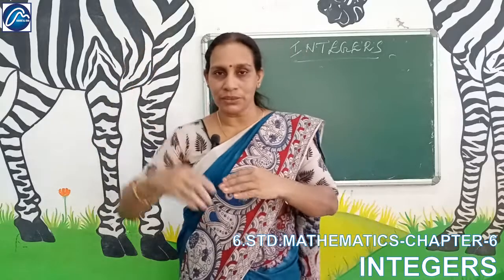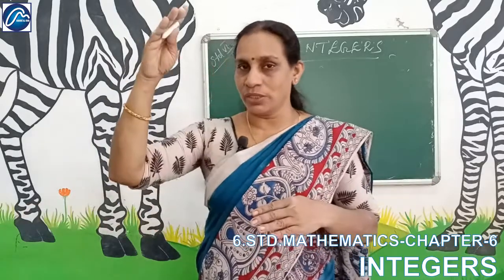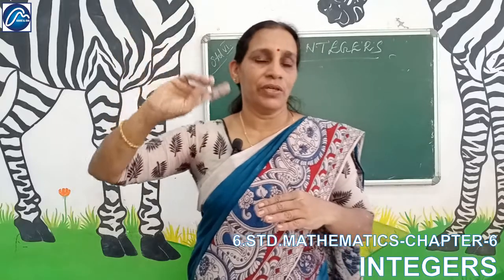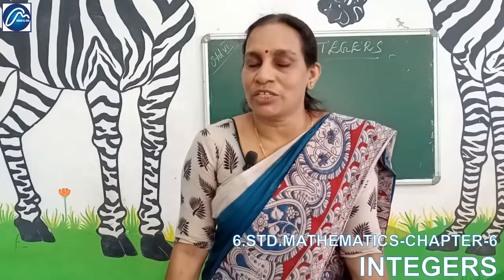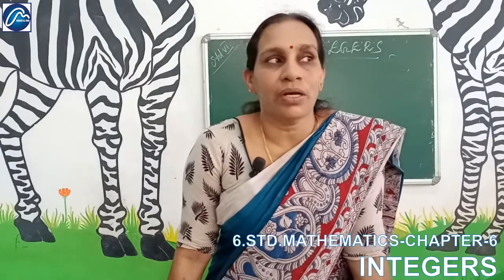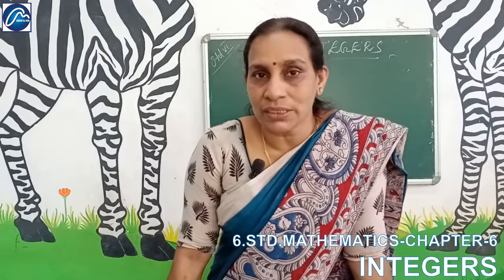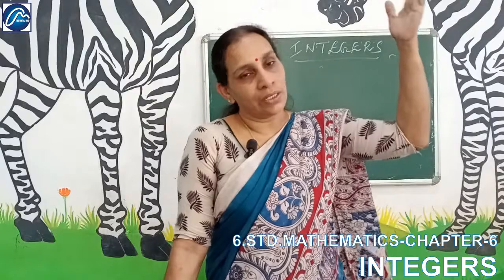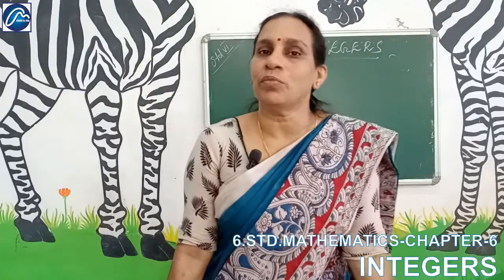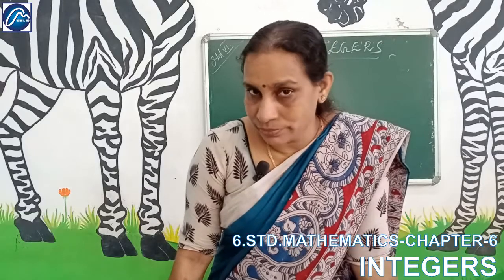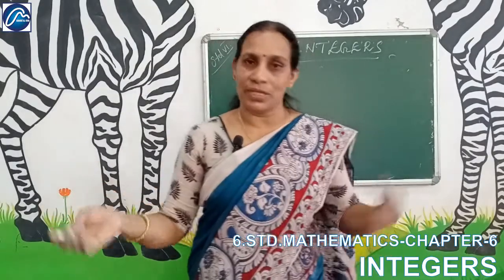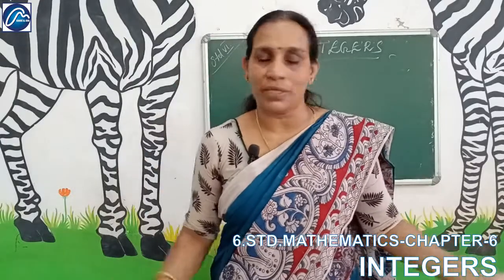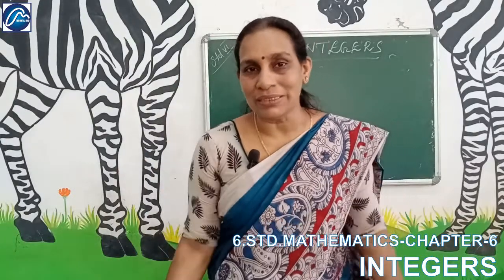If we are going upwards from a ground level, upstairs, we consider those positive steps, and if we are moving downwards, that is considered negative steps. If we are moving to a high altitude, we consider it positive. If we are going down into the deep sea, we consider it negative. If right is positive, then left is negative. If left is positive, then right is negative. That means the opposite.